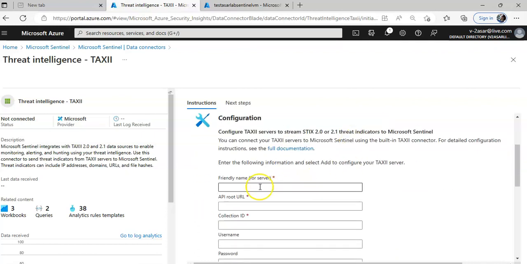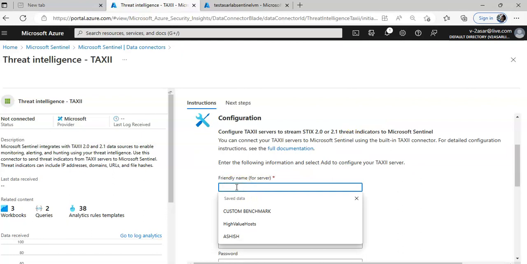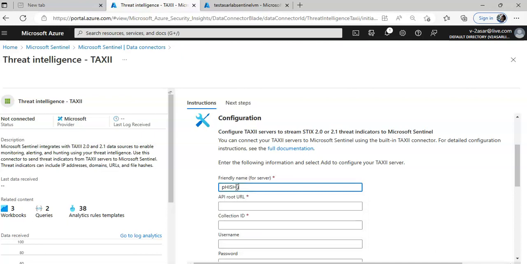And under the configuration area, choose a friendly name. You can type Phish URLs.